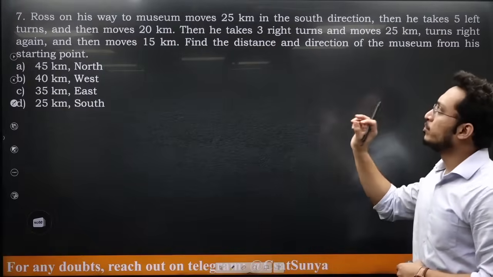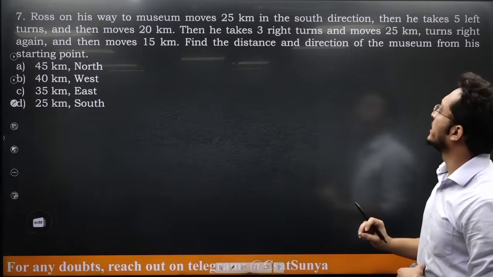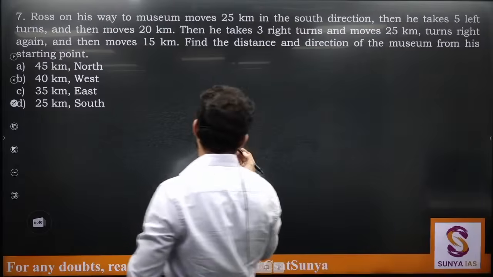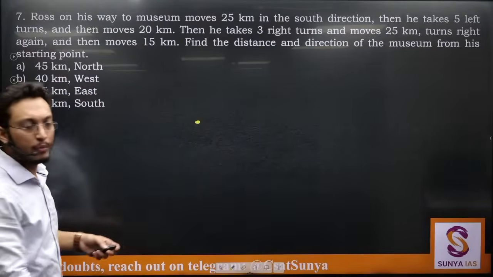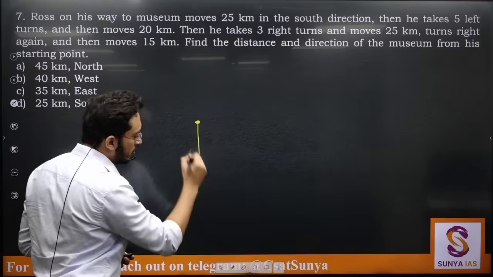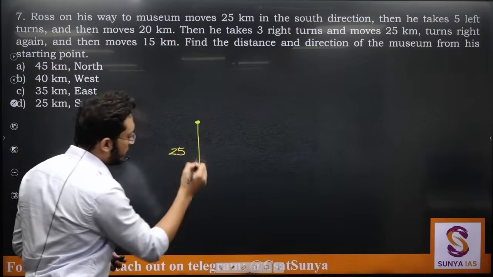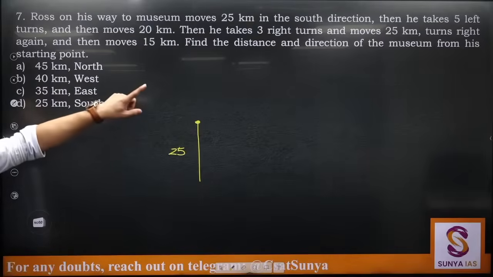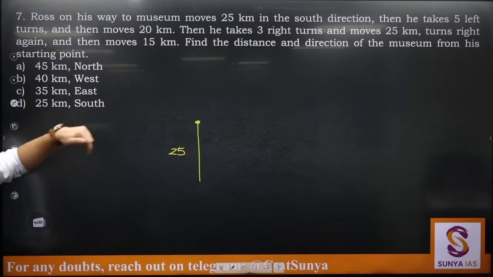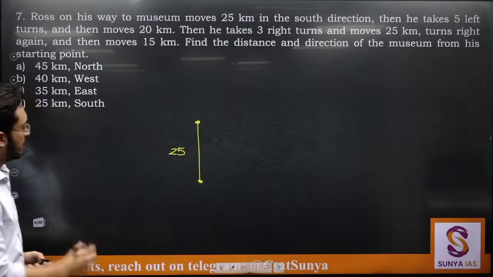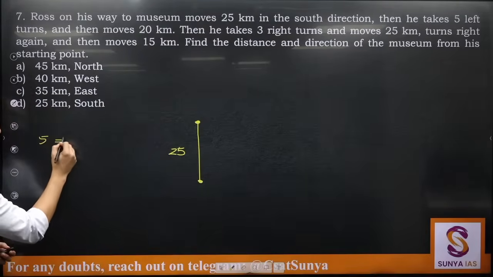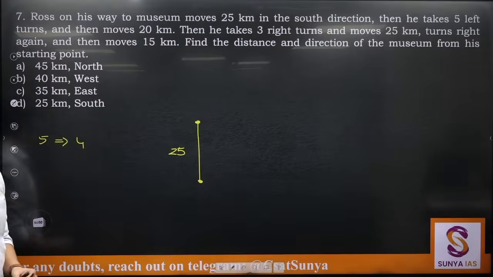Ross on his way to museum moves 25 kilometers in south direction. So let's say Ross is starting from this point. He is moving 25 kilometers in south, so this is 25 towards south. Then he takes 5 left turns. Can I say 5 left turns means after 4 left turns he will be in the same direction?